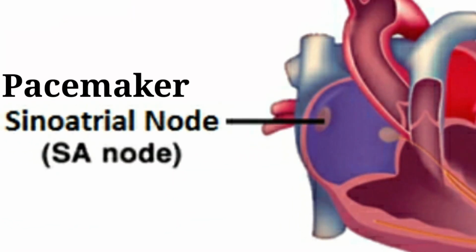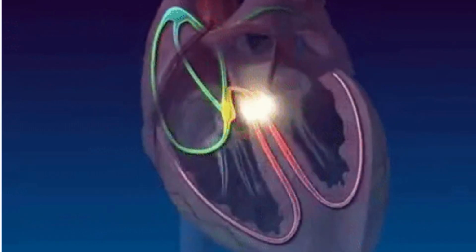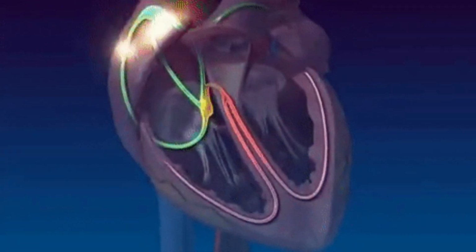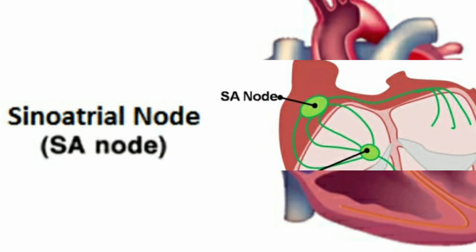First, we have the pacemaker, or what we call the sinoatrial node. This sinoatrial node, when it contracts, generates nerve impulses that travel throughout the heart wall. This causes both atria to contract. The sinoatrial node is located in the upper wall of the right atrium. It is composed of nodal tissue that has characteristics of both muscle and nerve tissues.